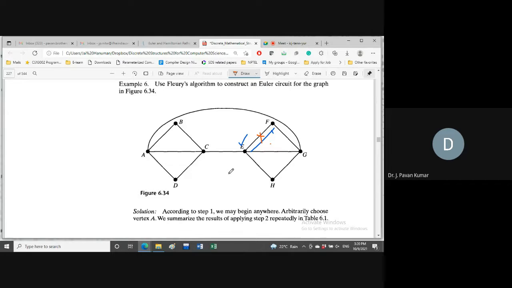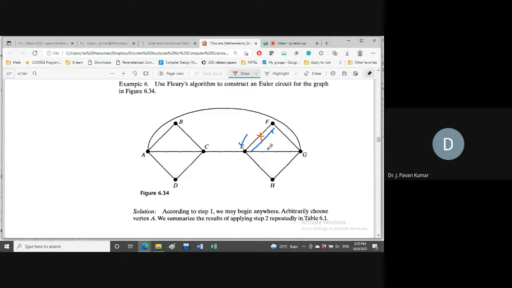Check. No. E to C is also not a bridge, because we have connectivity like this. E to G is not a bridge, because we have connectivity like this. E to H is also not a bridge. So we can consider any edge.